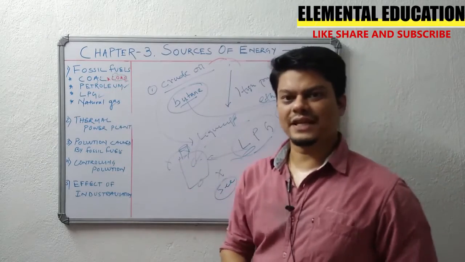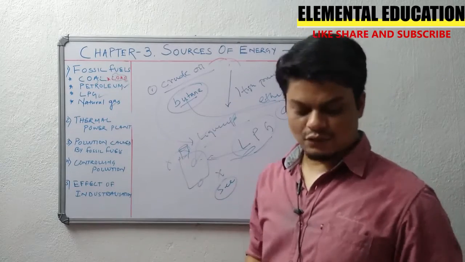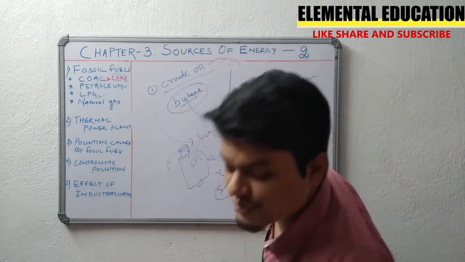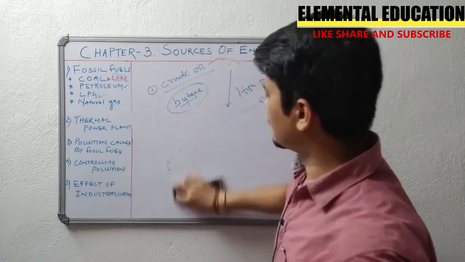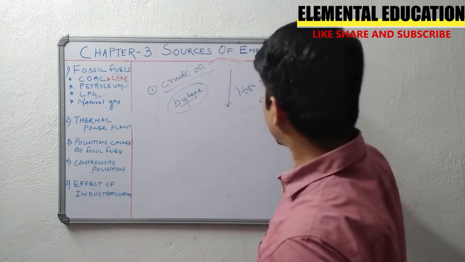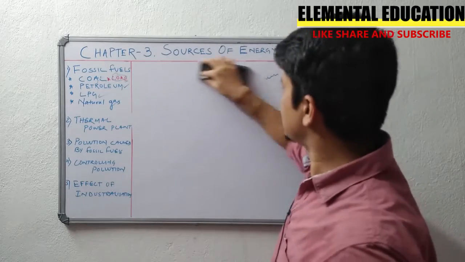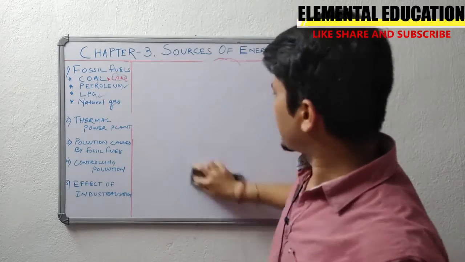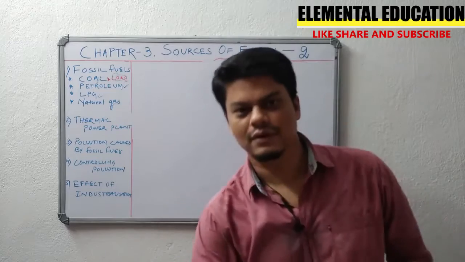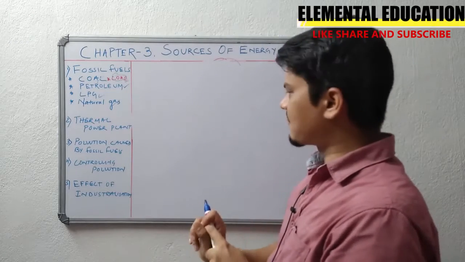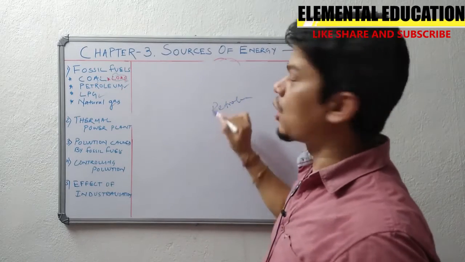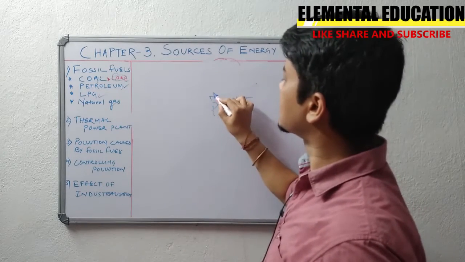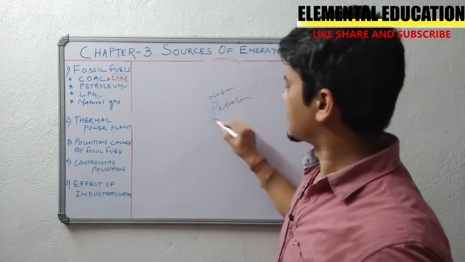So our next topic is natural gas. What is natural gas? Natural gas is a gas that is found under the earth crust. Along with petroleum, which is a fossil fuel, natural gas can be found, or natural gas occurs above petroleum in the earth crust.